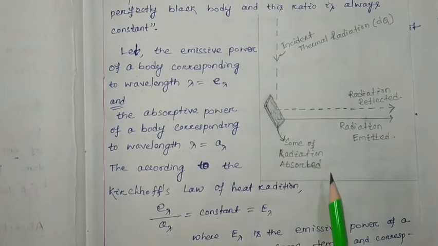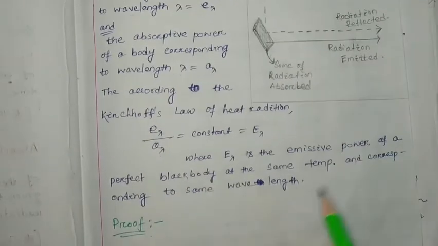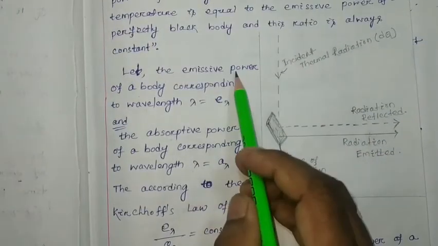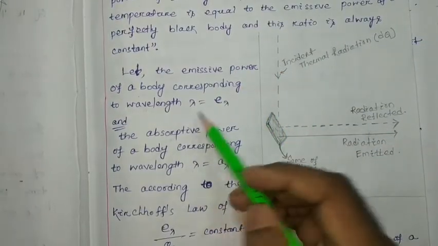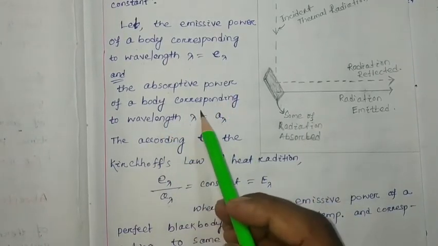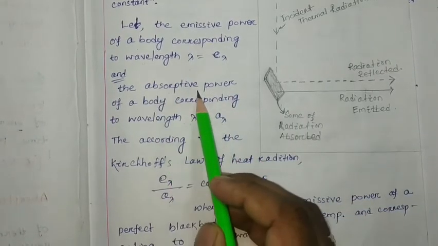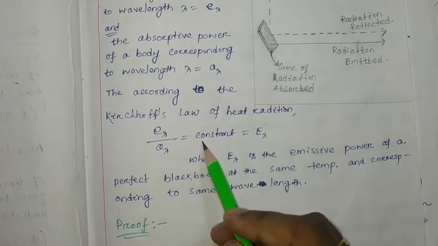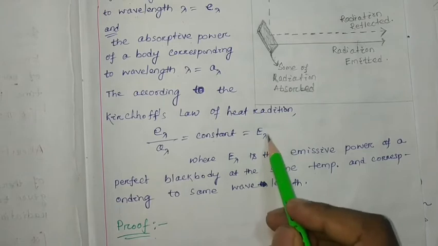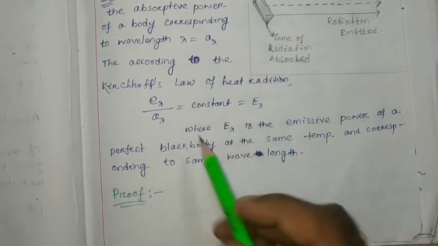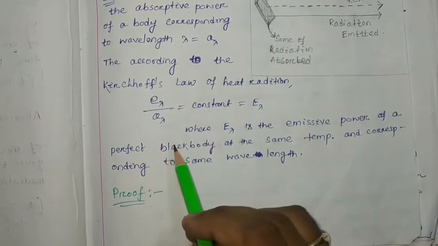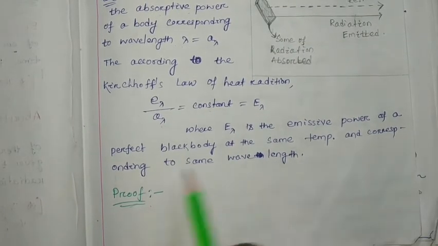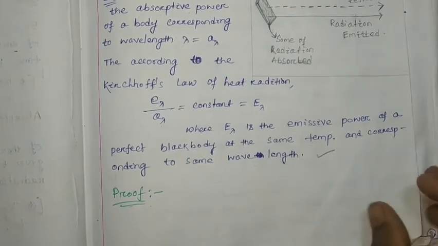Okay, so for any material at a particular temperature we have the emissive power for a particular wavelength, and at that temperature we also calculate the absorptive power. If we take the ratio, we will find it is constant and equal to the emissive power of a perfectly black body. These things we have to prove, at the same temperature and corresponding to the same wavelength.